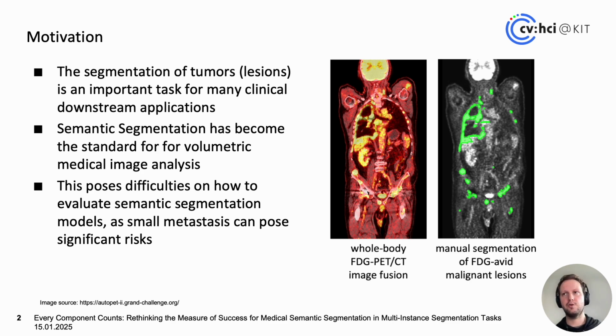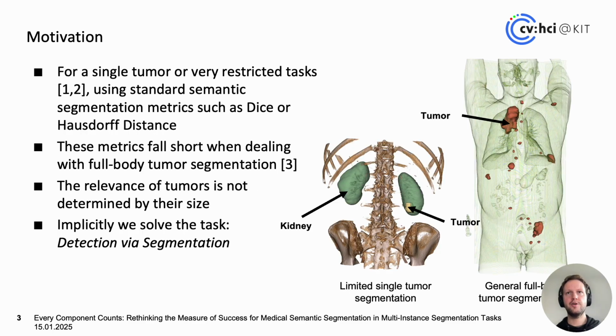Here again, we can see that when we only have a single tumor and we want to segment it within a very restrictive type of scenario, for example, during a challenge, where we know we have the kidney and within the kidney there is one tumor, then it is perfectly fine to use semantic segmentation evaluation metrics, as the overlap here would also reflect in some form the detection performance of the model.